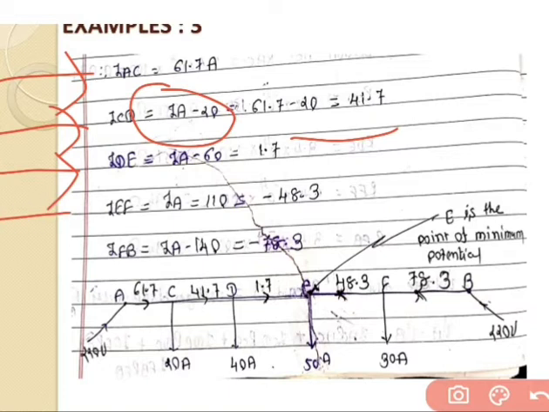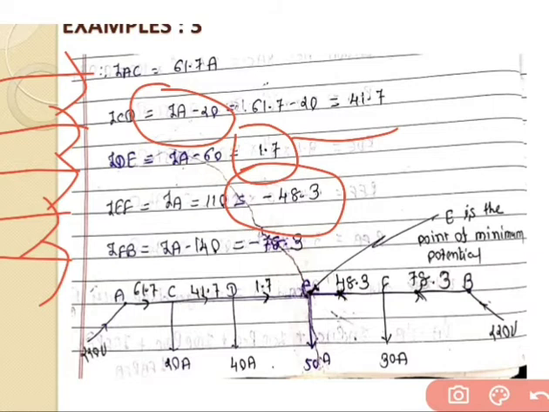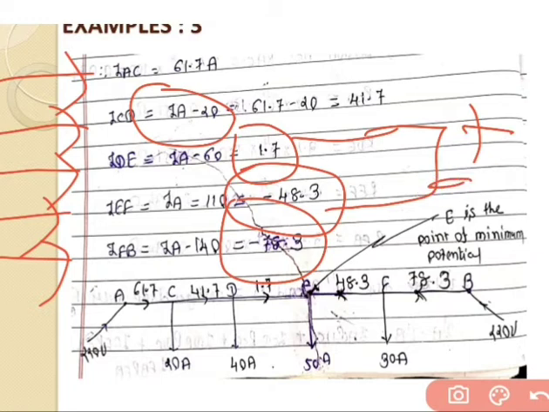Then go for the EF section, IA minus 110, so we get the answer minus 48.3, whereas in the previous step we got 1.7. And the last one, the FB section, IA minus 140, having an answer of minus 78.3. But here we see that there is a positive sign and a negative sign, which means in between there is one common point, that is IDE, and the negative answer is IEF. So we say that E is the common point between IDE and IEF.